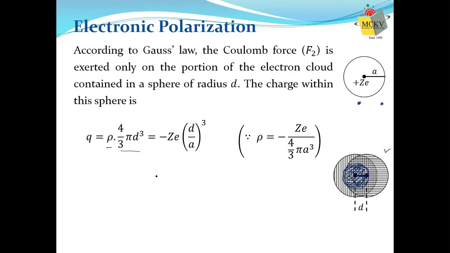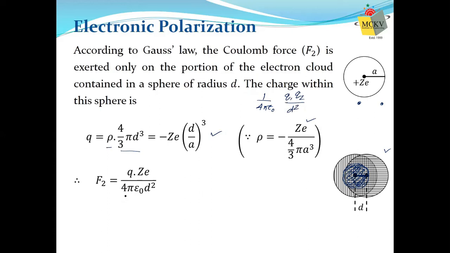We know the radius of the sphere is d, so the volume will be 4/3 pi d cubed. If we put in the value of rho, which has already been estimated, then the total electronic charge within this sphere of radius d will be this. This is our charge. We have to use this charge in Coulomb's force formula, which is 1 by 4 pi epsilon naught Q1 Q2 by d squared.